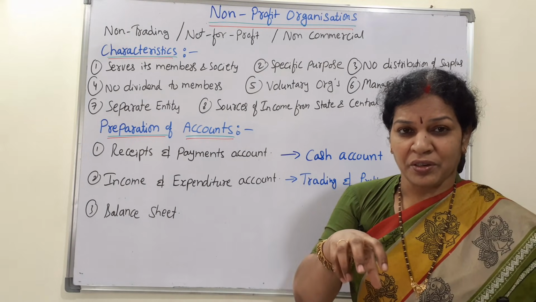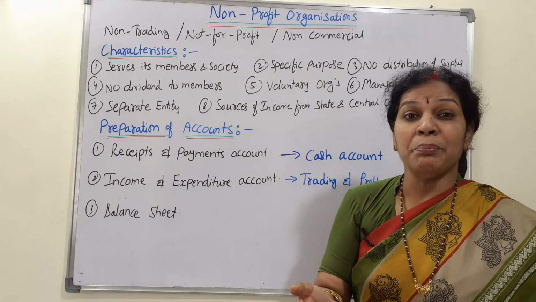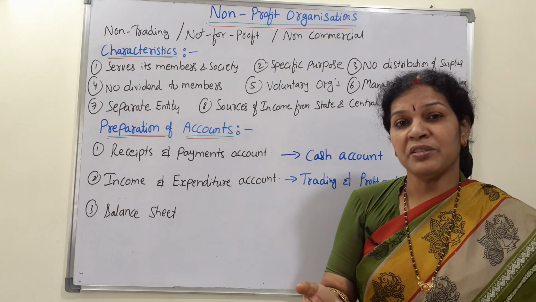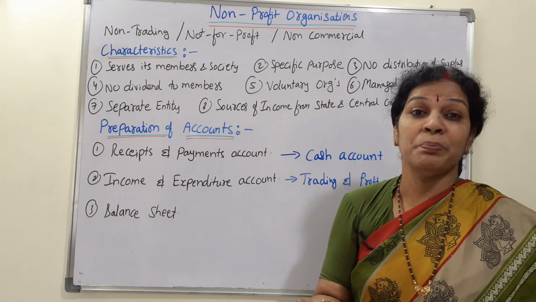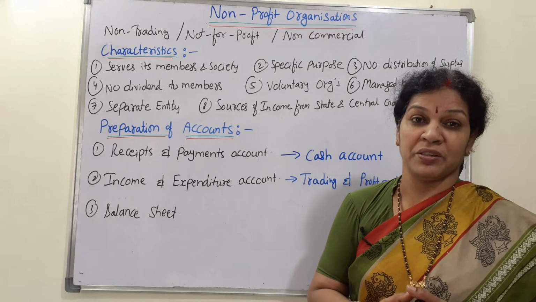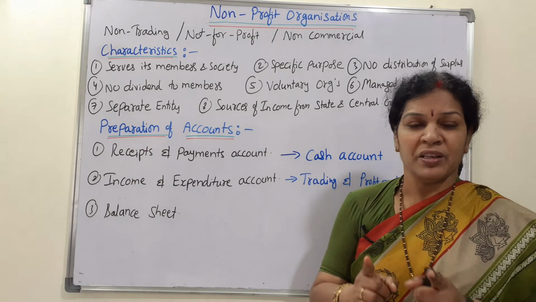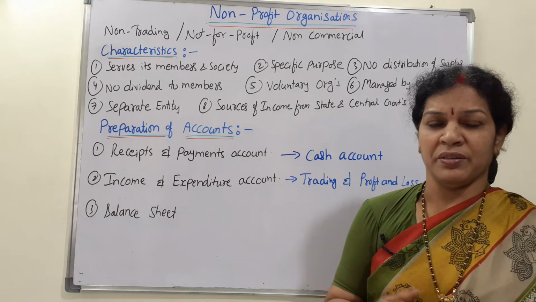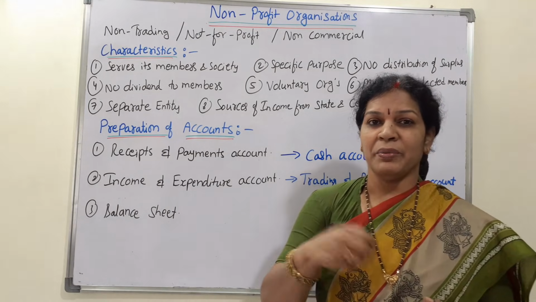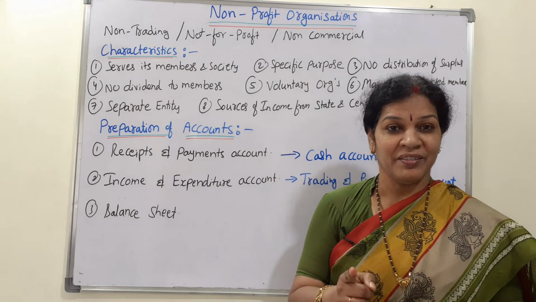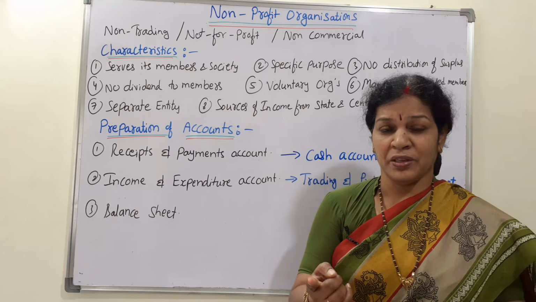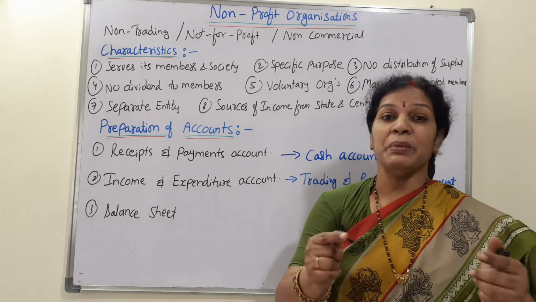For non-profit organization, how do people become members? They give subscriptions, or they take lifetime membership by making some payment. Suppose there is one club. If I pay 1 lakh, they'll give me a membership, and in that way I'll become a member.